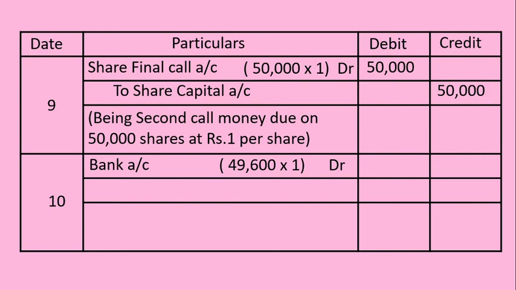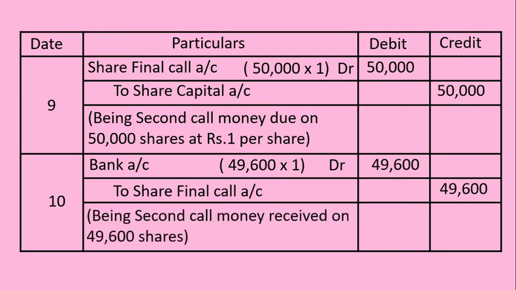The remainder, 49,600 at rupees 1, is collected and deposited into bank. Bank account is debited with 49,600. To share final call account, the amount is collected towards final call. That's why a credit entry is to be recorded to share final call account with an amount of rupees 49,600, being second call money received on 49,600 shares.